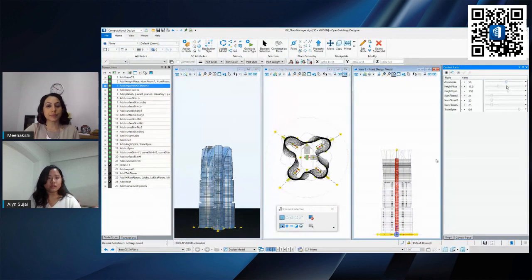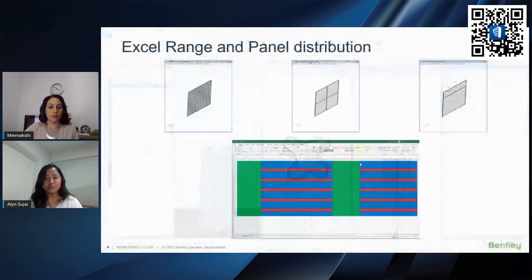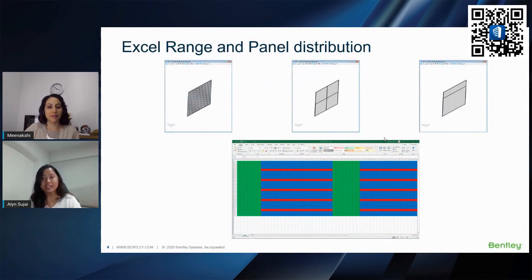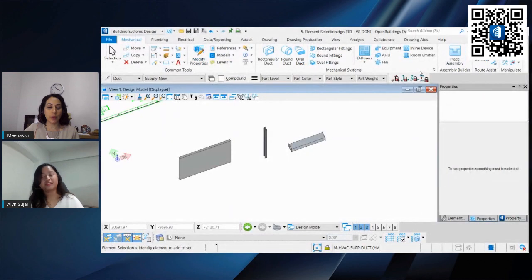Right here, we even have a building where you can use Generative Components to manipulate the floor heights, the number of floors, and all that. And again, it's a wonderful tool that you can use if you would like to try it out. We had a webinar, the last webinar, on it. If you're interested, you can definitely go check it out. Sure. I think we have the link in the comments section, so do check it out.